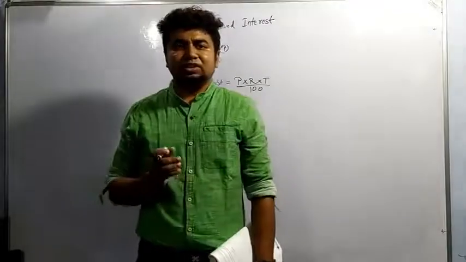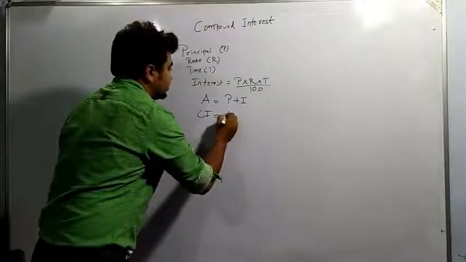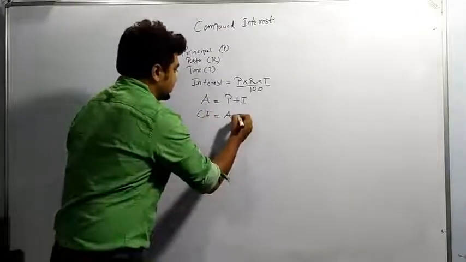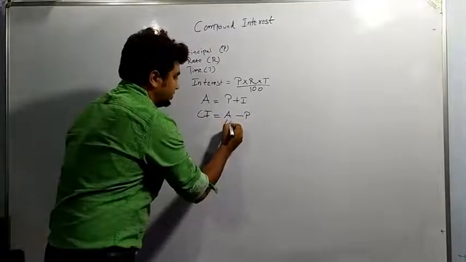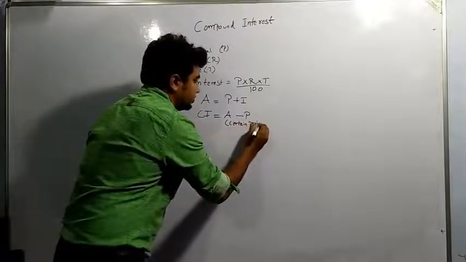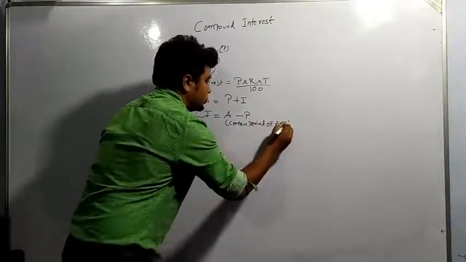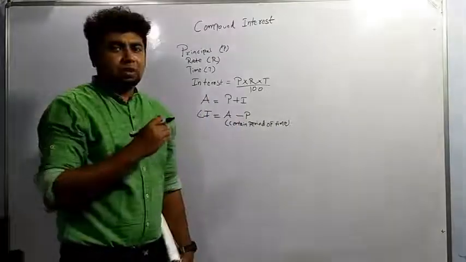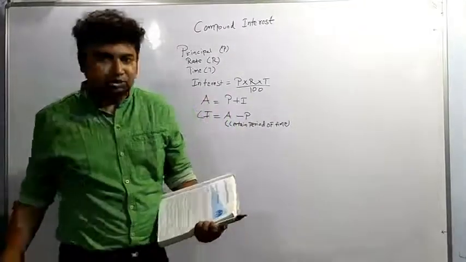And compound interest is basically the amount which is obtained after a certain interval of time, minus principal. After the completion of a certain period of time, the amount minus principal is compound interest. So we'll be doing some questions related to it.